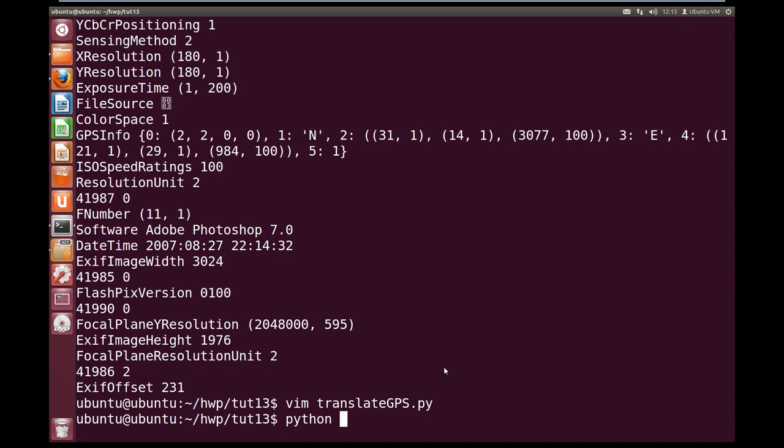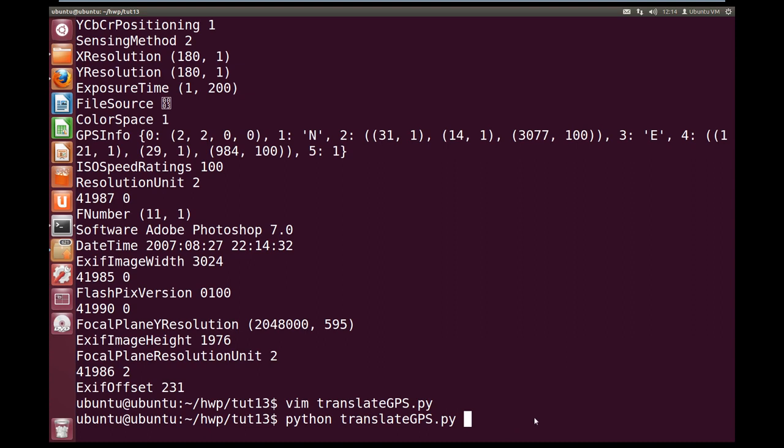So python translate_GPS.py, and we need to give it the coordinates. So as we can see up here, we've got the 31, 14, and 3077. So you don't have to worry about this second half. This is just indicating that it's degrees, minutes, and then seconds.